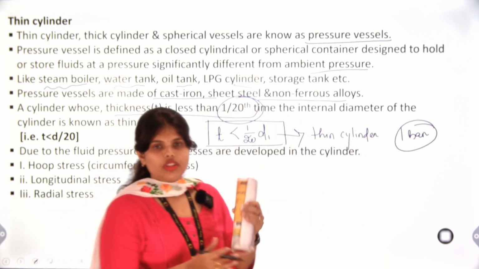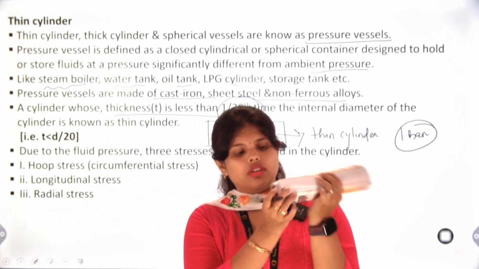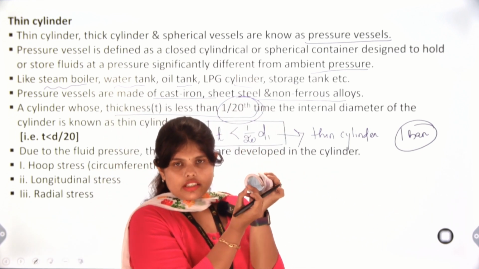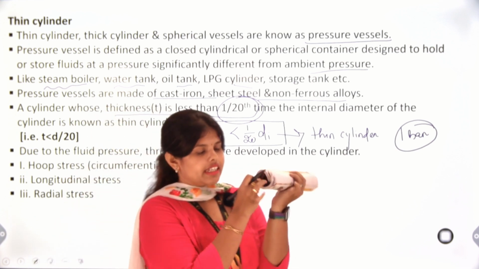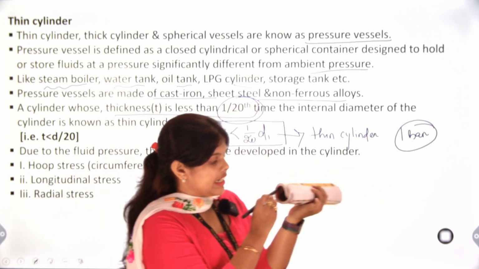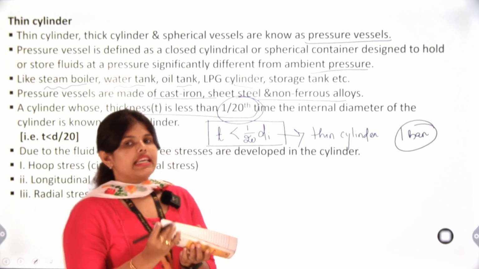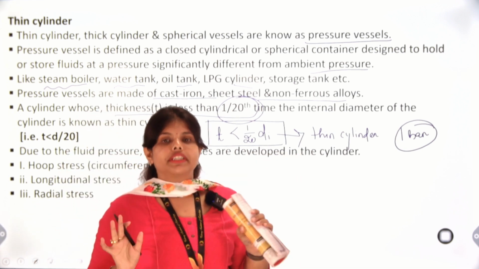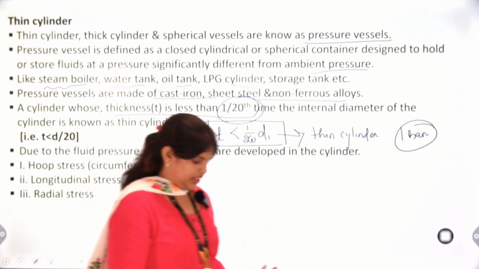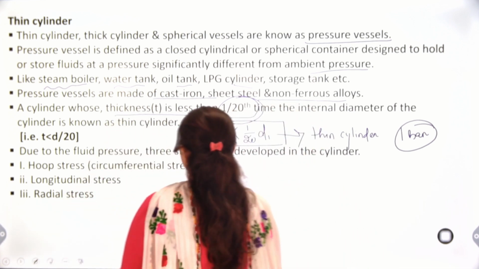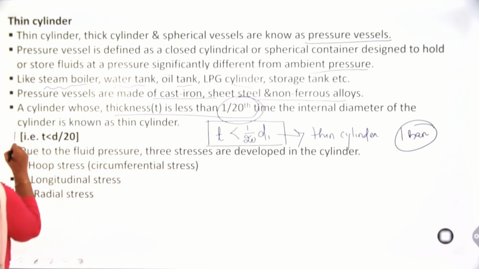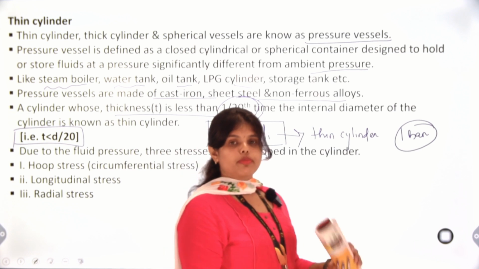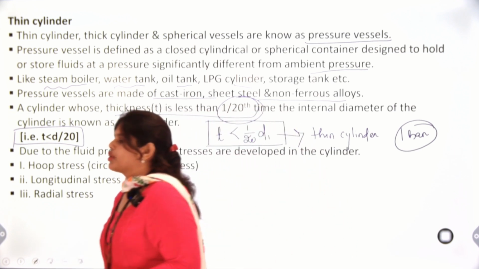With this notebook example, this is the thickness of the metal sheet, and this thickness should be less than 1/20th of the internal diameter. Easy? So the formula is written here: T should be less than Di/20.